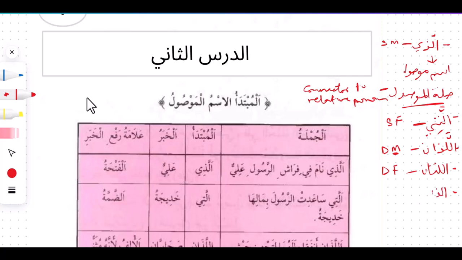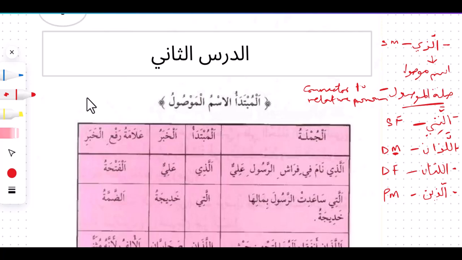alladhina. Alladhina is used for plural masculine when you have a group of men. So you attribute to them alladhina. If you want to refer to a group of men, what are we going to use? Alladhina. I hope we understand this.